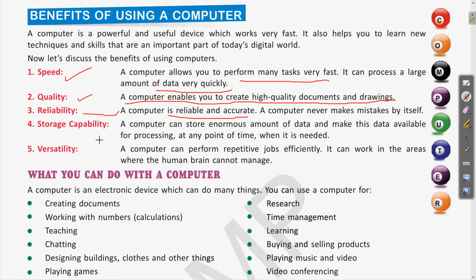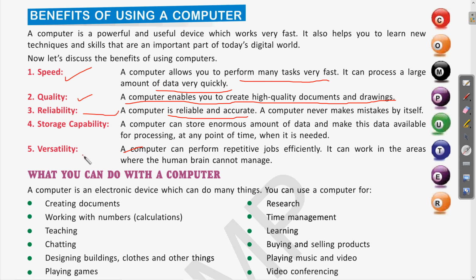The next feature is storage capacity. So what is storage capacity? A computer can store an enormous amount of data and make this data available for processing at any point of time when it is needed. Clear? So this is called storage capacity. If you are using the computer, getting the output, and you want to save that data, then this facility of saving the data for a longer period of time so that you can get it back when you require it is called the storage capacity of the computer.